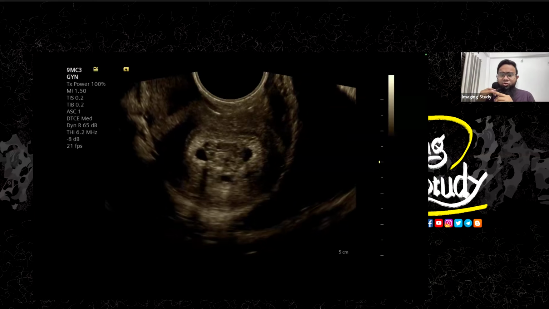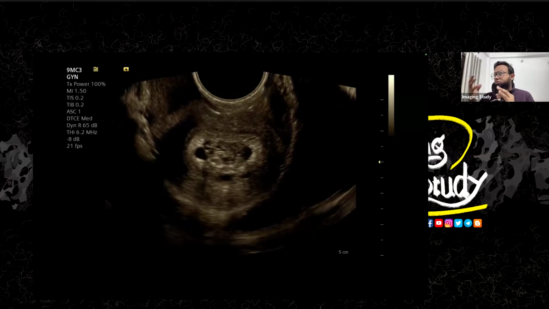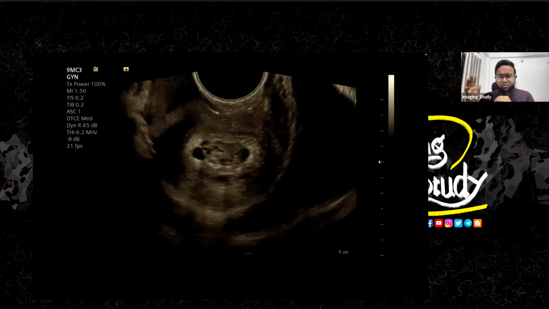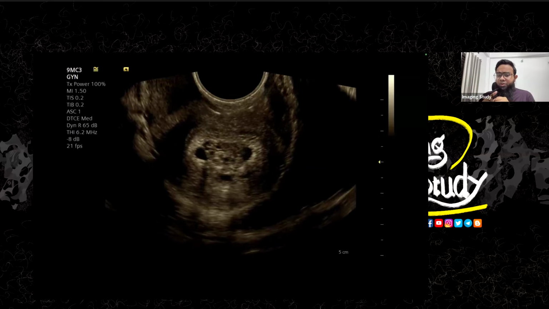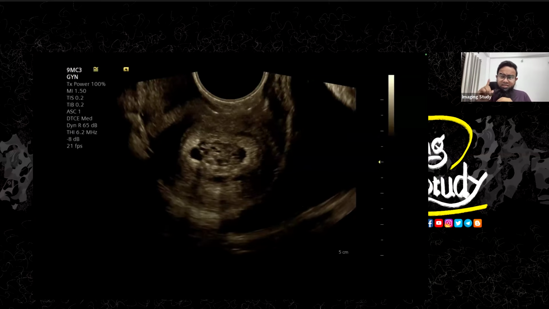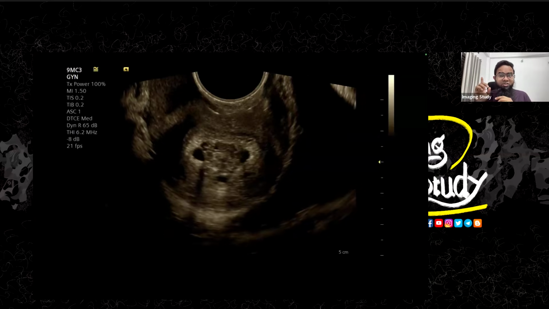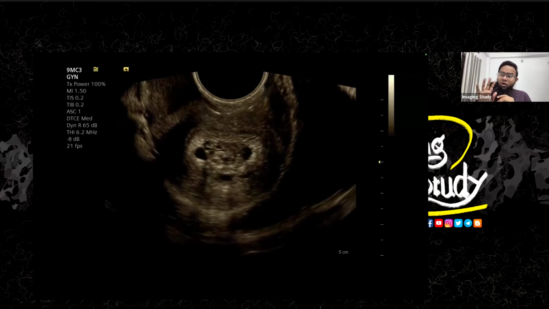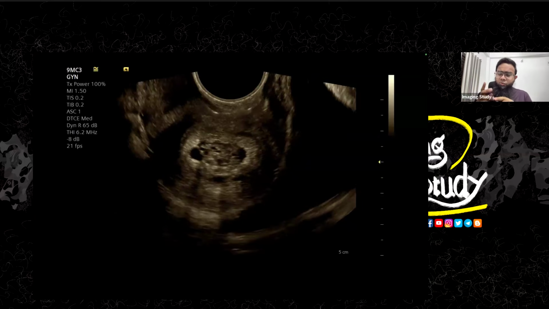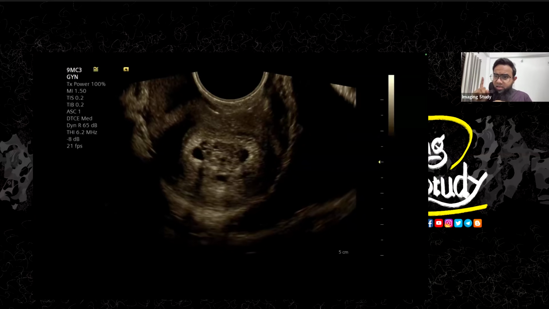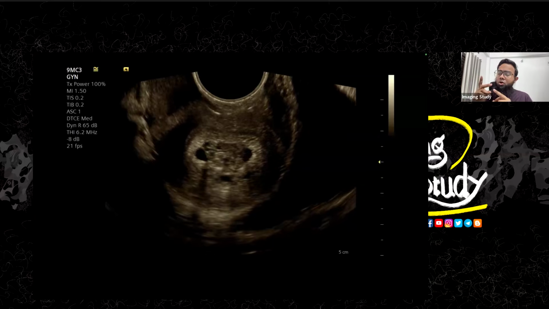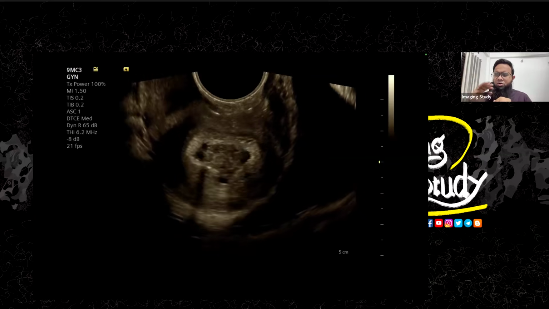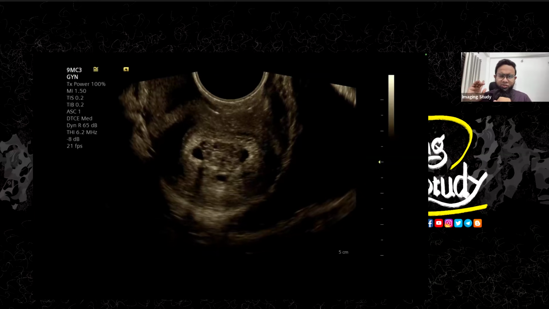If it is endometrial hyperplasia, you may get some vascularity, but it is a regular vascularity of the endometrium, nothing else. If it is a polyp, then you will see a single feeding artery, which is a very important finding. A single feeding artery will supply this lesion. So now we want to see on Doppler whether it is getting supply from a single vessel, or from multiple vessels with aggressive nature, or some light nature for endometrial hyperplasia.